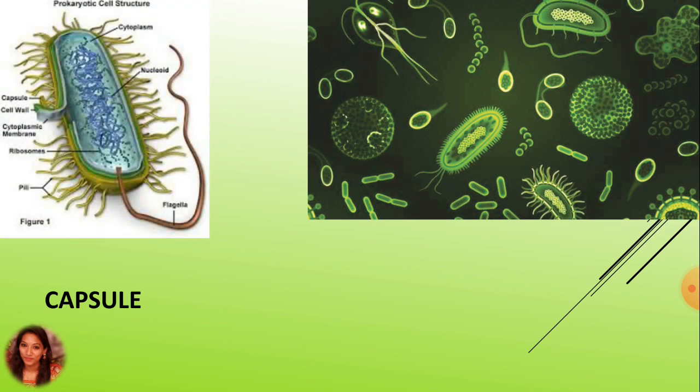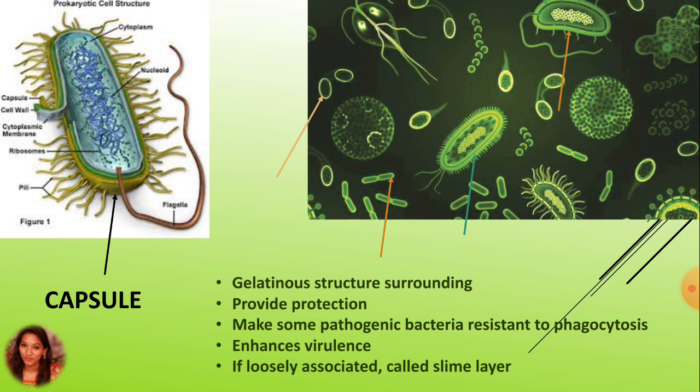Here, as you can see, each and every shape of cell is present here, where the outermost part is known as capsule. Each variety of cell consists of this capsule for its protection. Here the capsule is a loose gelatinous structure surrounding the bacteria.